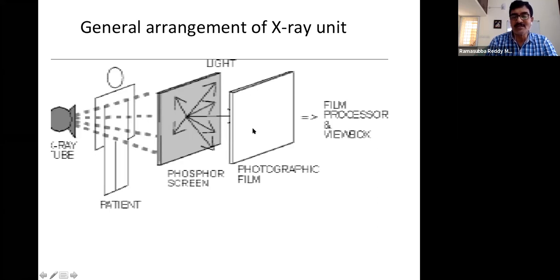So that gives us the structure: where the low energy absorbing tissues are, and where the high energy absorbing tissues like bone tissues are.